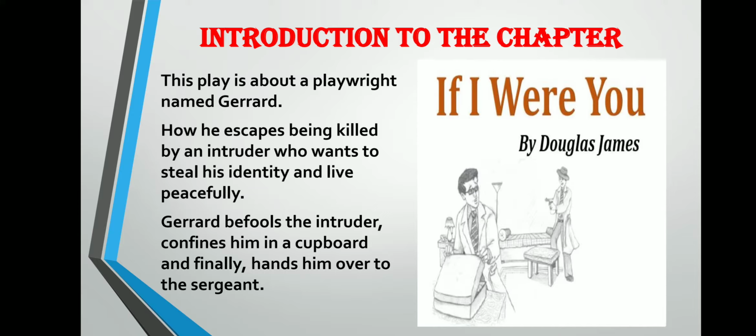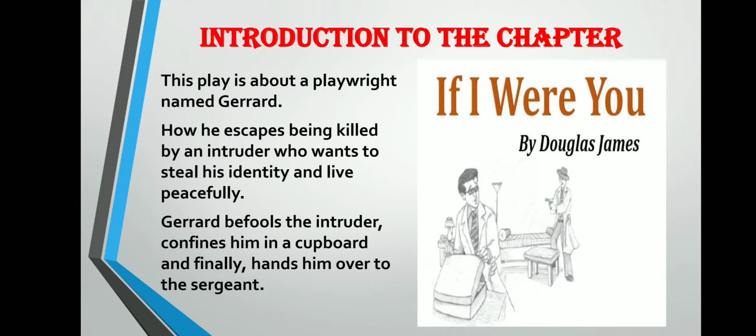This play is about a playwright named Gerald. Gerald is the main character in this play. It shows how he escapes being killed by an intruder who wants to steal his identity and live peacefully. The second important character in the play is the intruder, that you can see in the picture, who has the gun in his hand. And Gerald is the man who is doing packing near this suitcase.